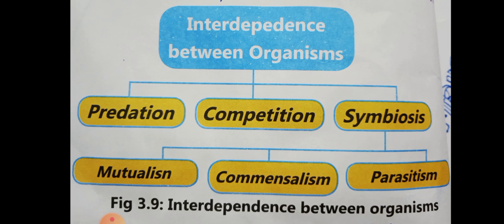Earth is continuously recycling the essential nutrients that support life, and all the plants and animals play an important role in this recycling process. But if there is an imbalance in the food chain, it will obviously affect the recycling of nutrients. This imbalance is made by whom? We humans. That should be prevented. Our ecosystem has to be preserved and kept safe for our future generations. This is a very important point.